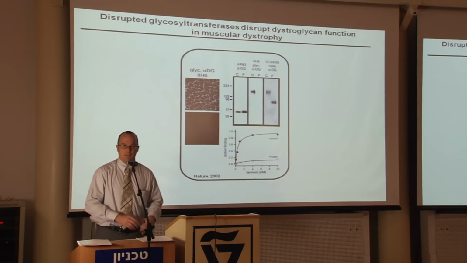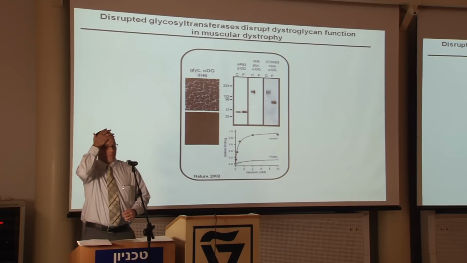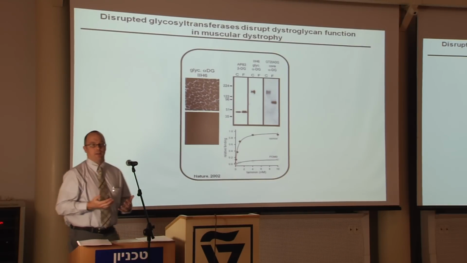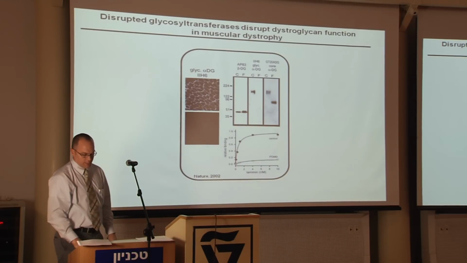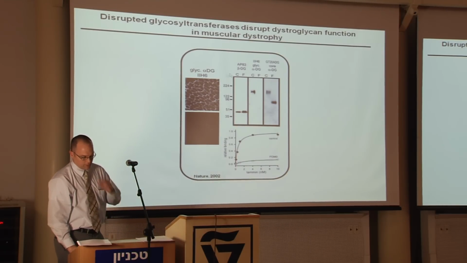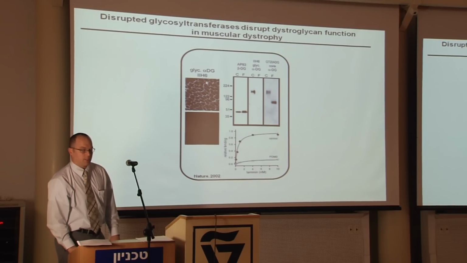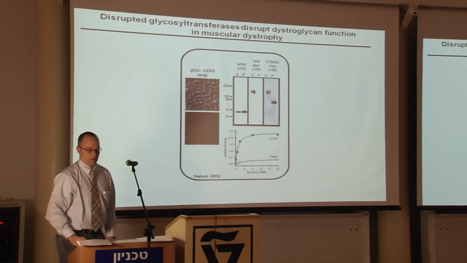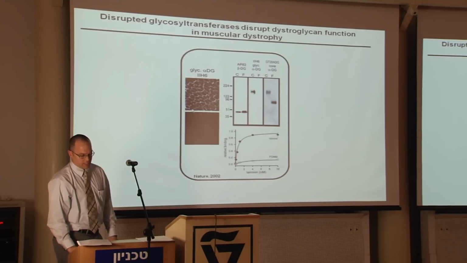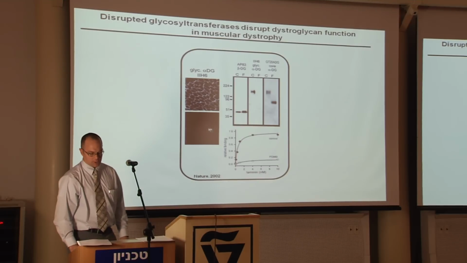And so this is sort of where we started a number of years ago in identifying the patients that had these forms of muscular dystrophy. The key experiment is shown here on the left, where we've stained alpha-dystroglycan in a normal patient. In skeletal muscle, the dystroglycan exists at the sarcolemma, and this antibody particularly was known to recognize a glycosylated form of alpha-dystroglycan, and this antibody staining was missing in these patients.